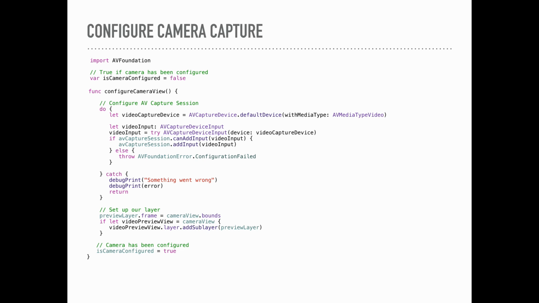And then we're using AV Capture Device to tell the system that we want to capture video, and we're specifying that as our type of device input. If anything goes wrong, we're printing out an error. And then we're just setting the layer of our camera feed to that camera view that I created earlier. And then at the very end, we're setting our flag to say that we have configured the camera.